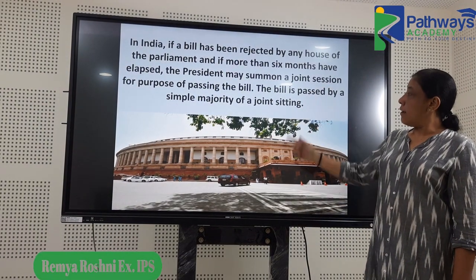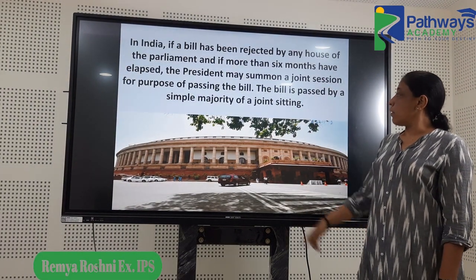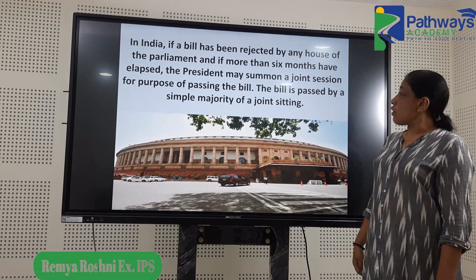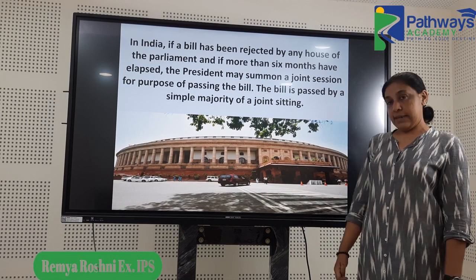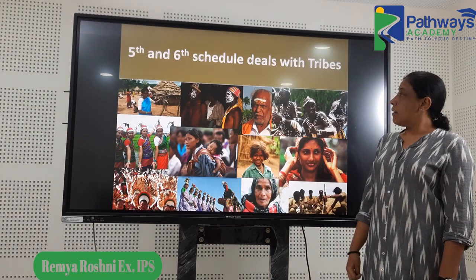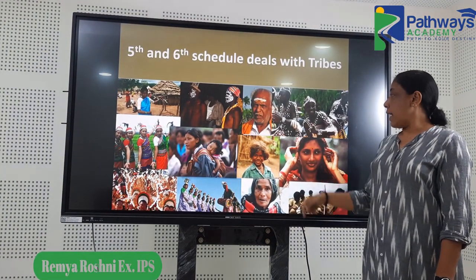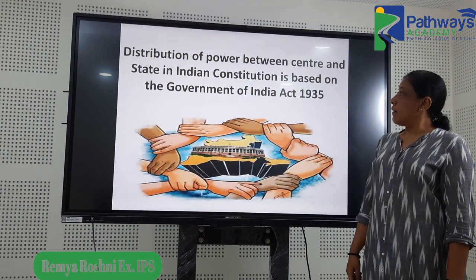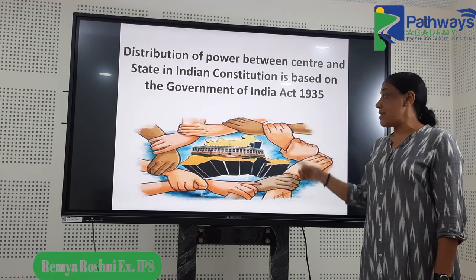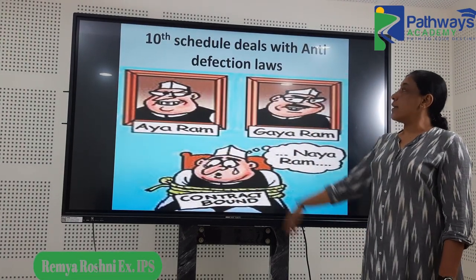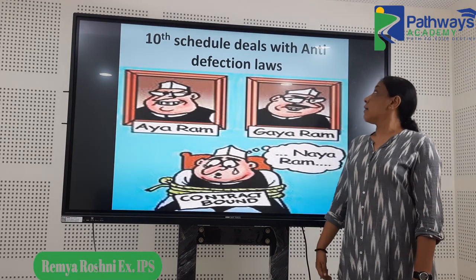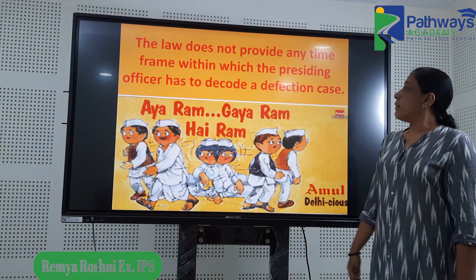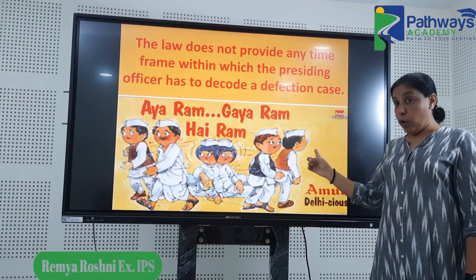A bill is passed by a simple majority of a joint sitting. If a bill has been rejected by any house and if more than 6 months have elapsed, the president may summon a joint session. So that was another question. Then 5th and 6th schedule related to scheduled tribes, there was this question. Again related to 5th schedule, there was a question. Distribution of power between center and state, there was a general question. Then the 10th schedule which deals with the anti-defection law, there was a question. Then anti-defection law, there was one more question.